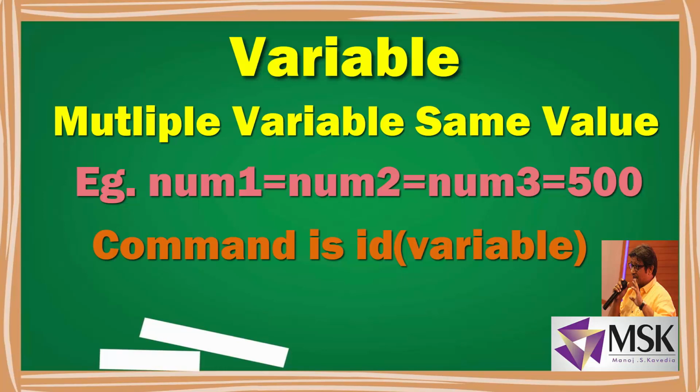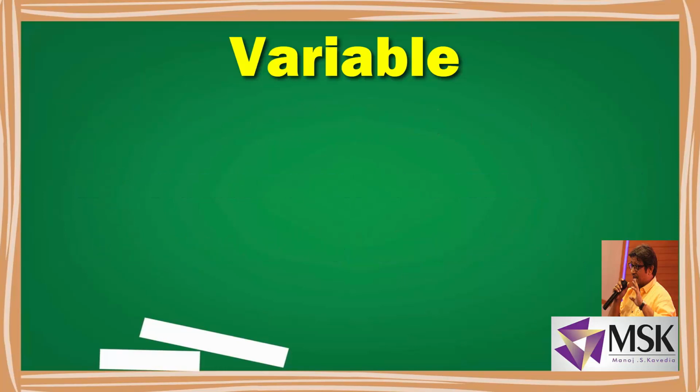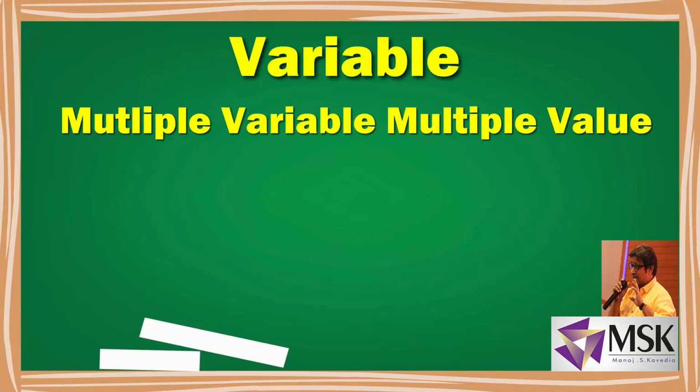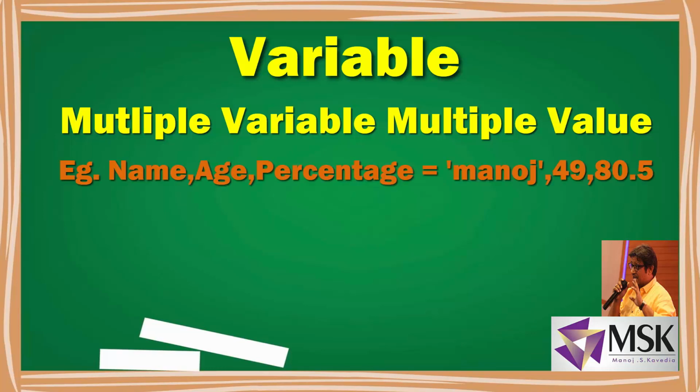So coming to the next, in Python you can declare multiple objects or variables and assign multiple values to them. Now what is the benefit of it? It will reduce the number of lines of code. So let's see how it is done. Let's say I have a variable called name, another is age, another is percentage. Now I have to define 3 different values. So let's say 1 string, 1 float and 1 integer.